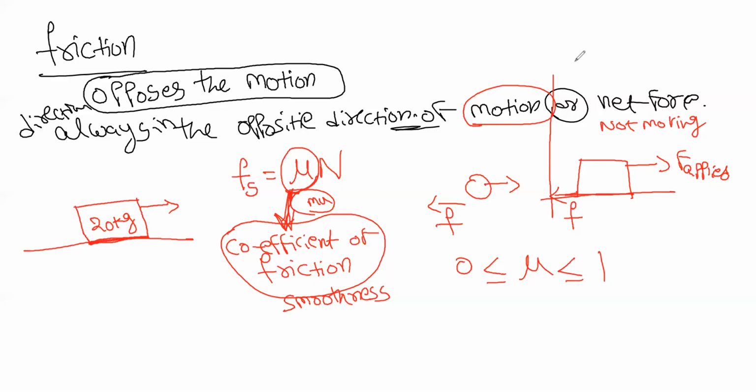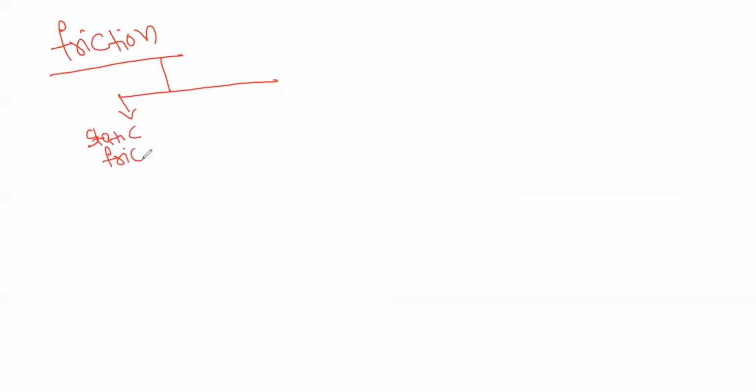So first, when we are studying about friction, there are two types of friction. One is static friction. The second type is kinetic friction.